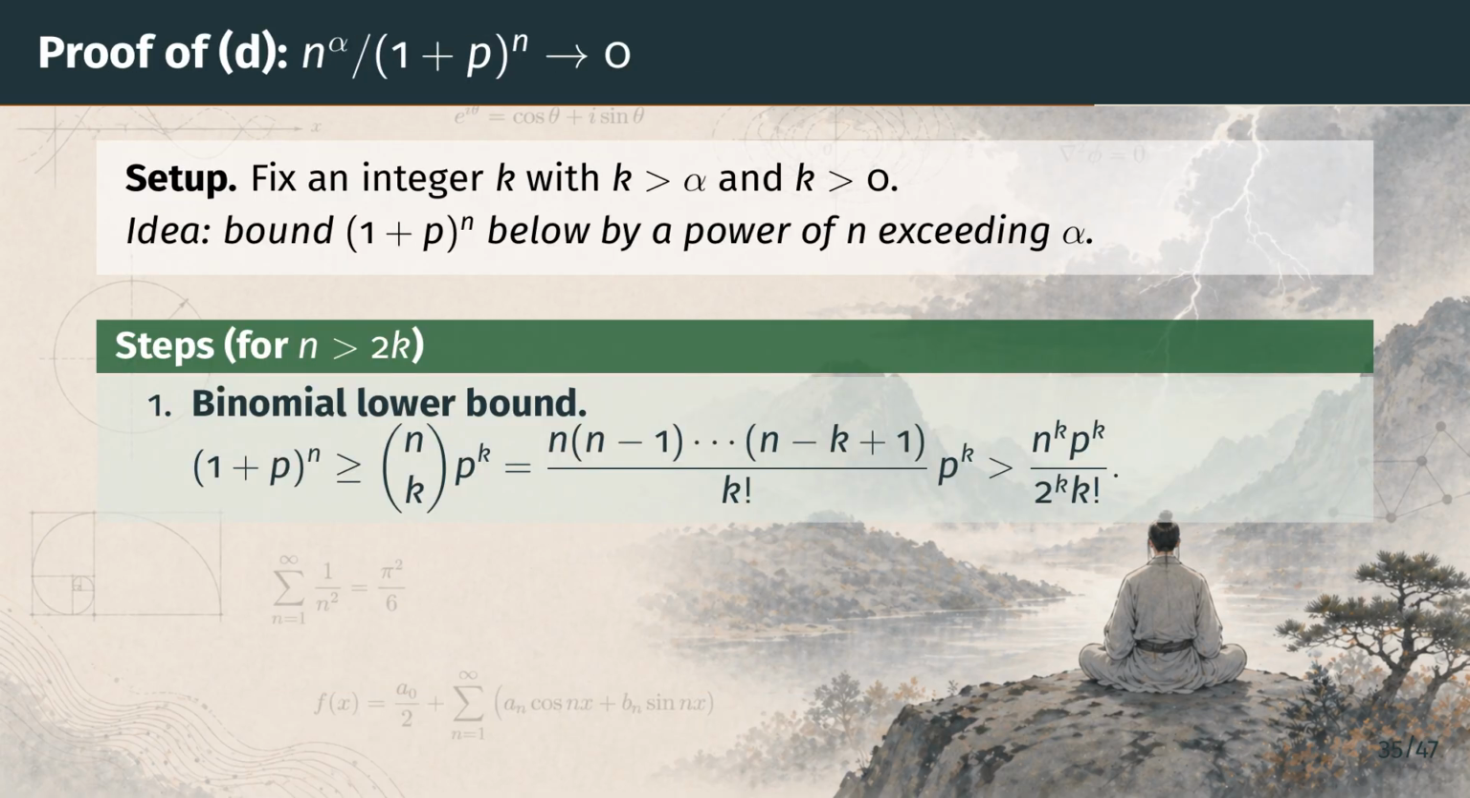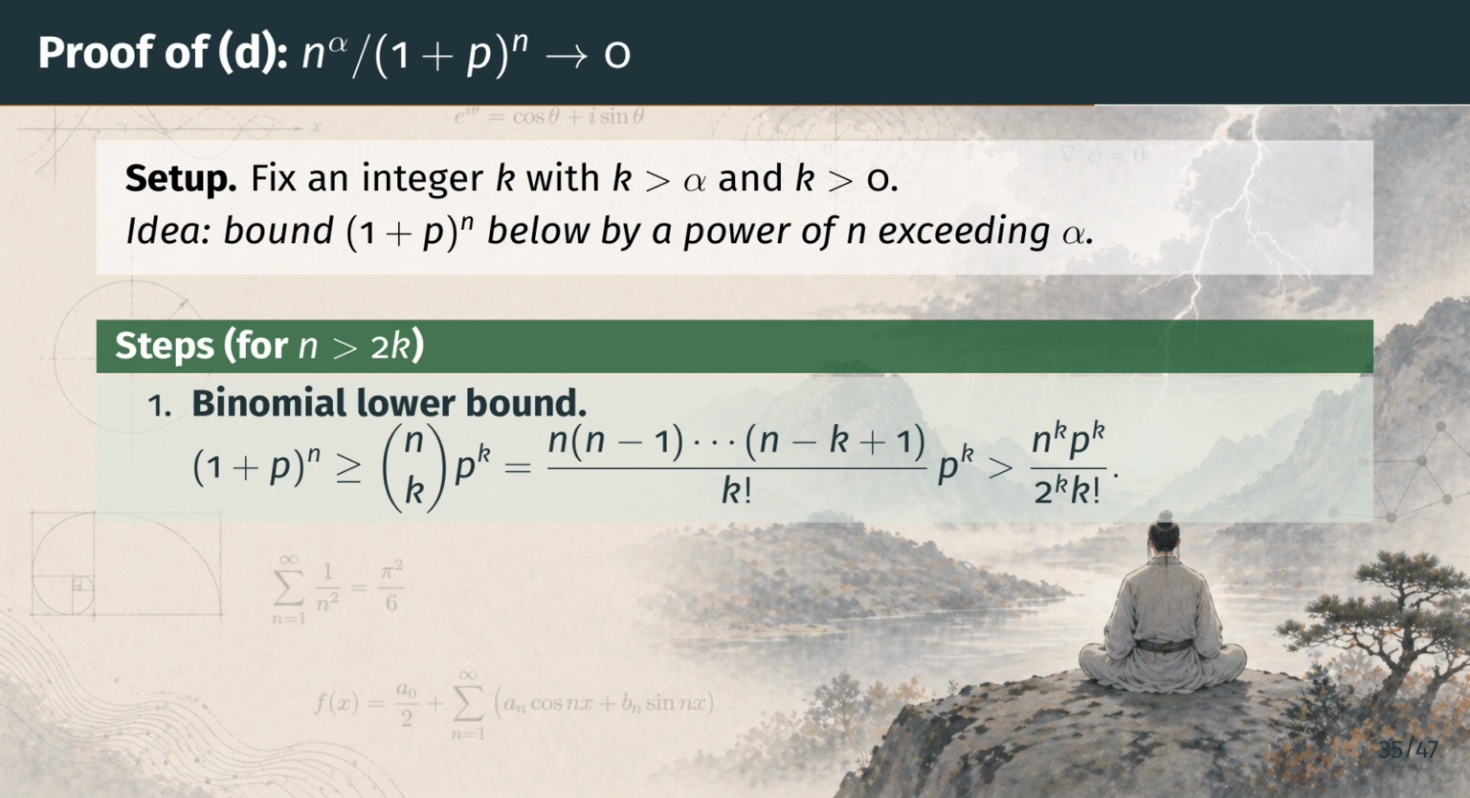For part D, the heart of the argument is to bound the exponential 1 plus p raised to the nth power below by a polynomial in n of degree higher than alpha. The setup line fixes an integer k strictly greater than alpha and also positive. This k is the degree of that polynomial.